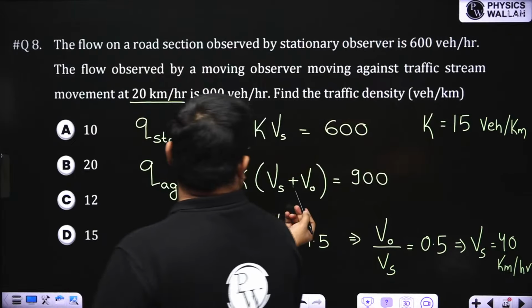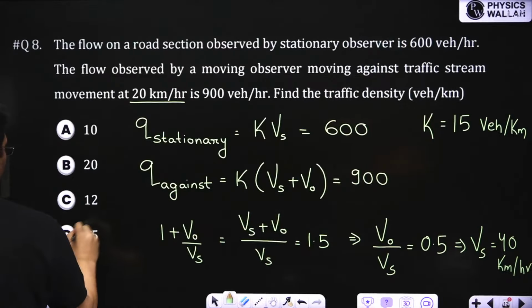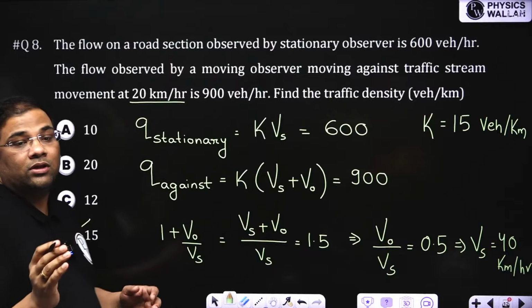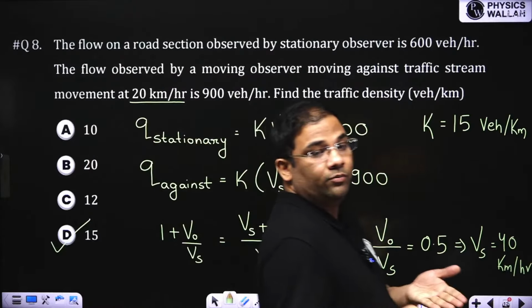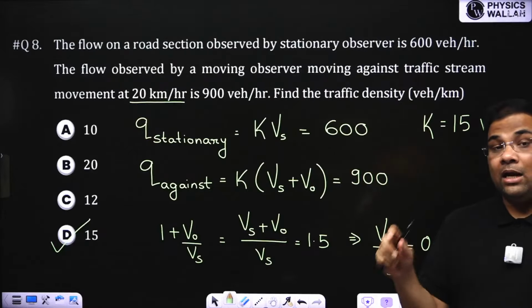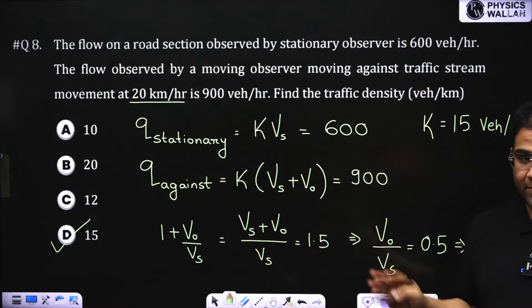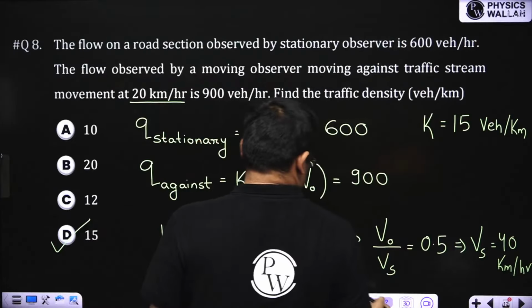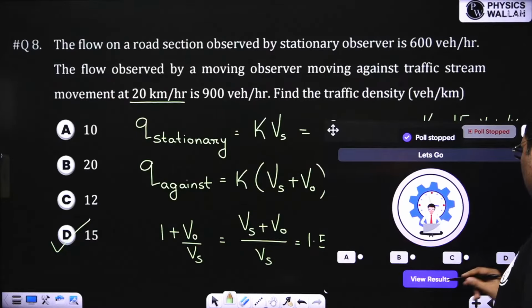You can put in this equation also, you'll get the same answer. Okay. So as I told you, just need to know the formula for stationary one, k into Vs against k into Vs plus V naught, and along k into Vs minus V naught. I have explained yesterday. Okay. So right answer is D. Most of you have solved correctly. Very good.